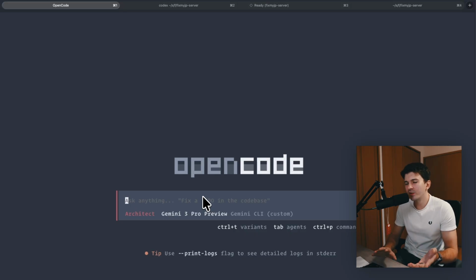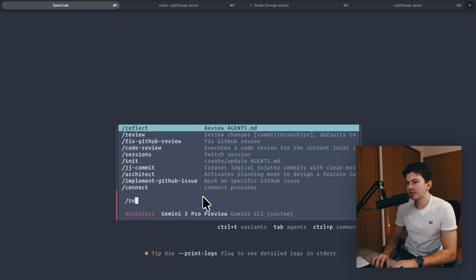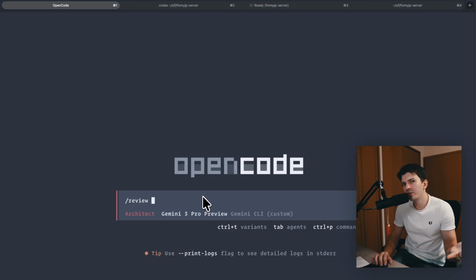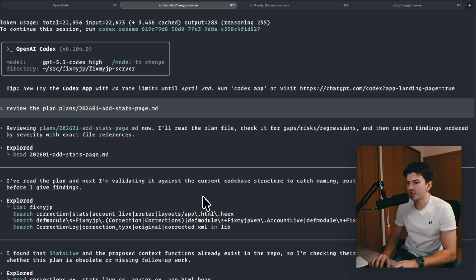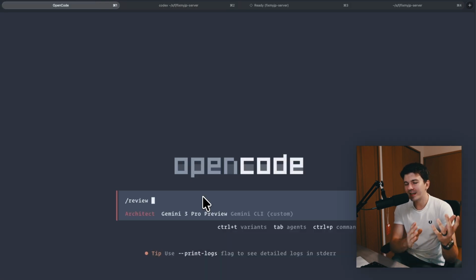But of course we don't need to use Cloud at all. In open code, we can just say review, which then calls my review agent. Or in Codex, we can just say /review, which prompts what kind of review it should do. Structuring it in this way and having review be its own agent means that, for example, our implementing agent could call the review agent. Review agent is giving some feedback,